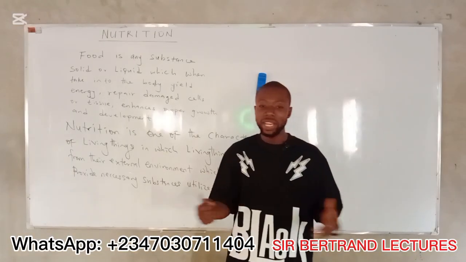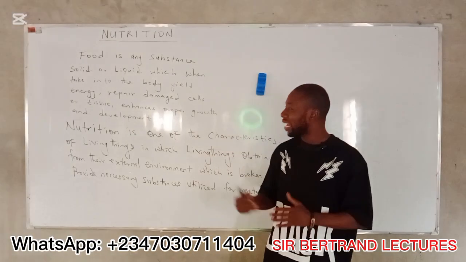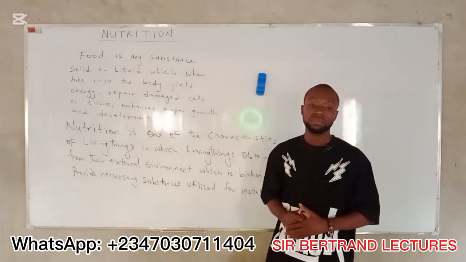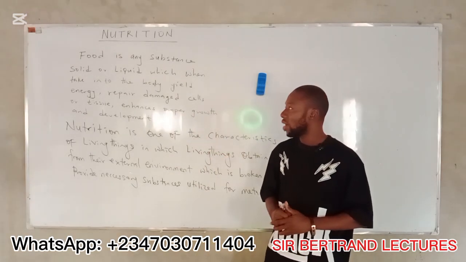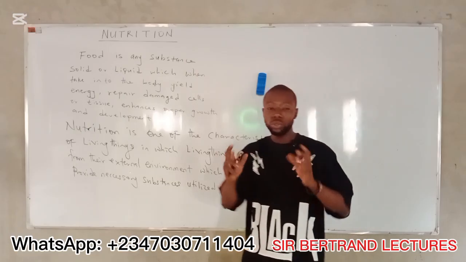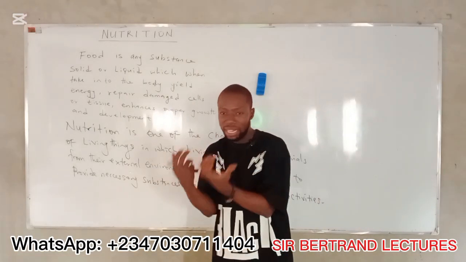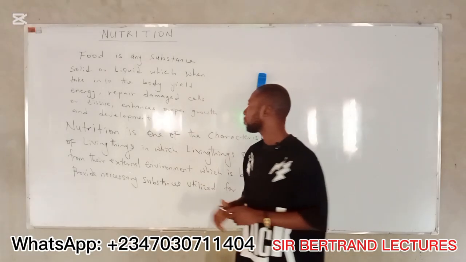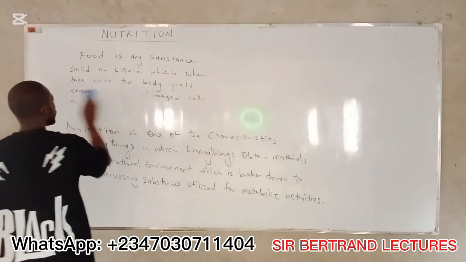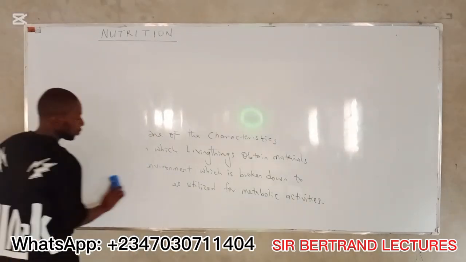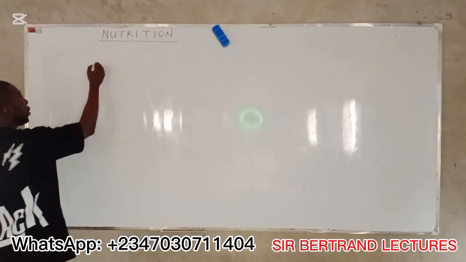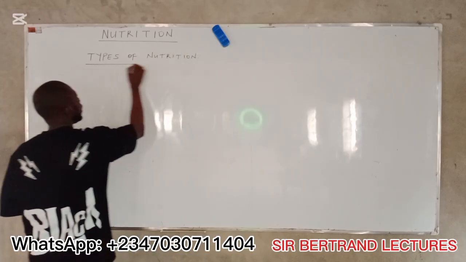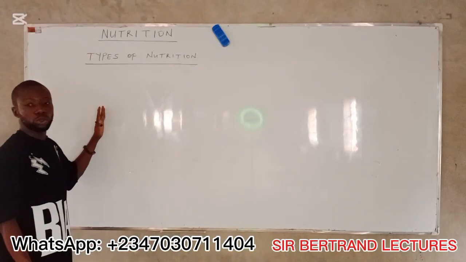Now, I'm going to give you a chart, all right, that will elaborate in more detail for you to understand what we mean by this nutrition. Do you understand? All right? It's a chart that will show you the kind of nutrition we see in plants and the kind of nutrition we see in animals. All right? We have it here as types of nutrition.